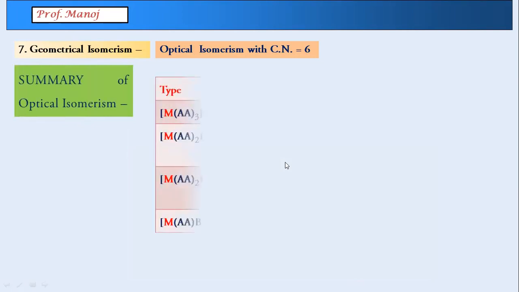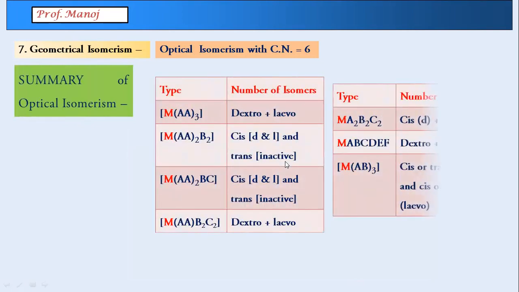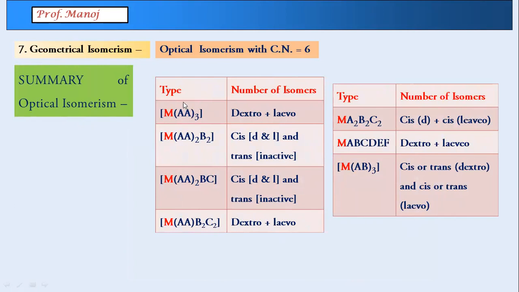Last, we go for the summary of isomerism in optical. We have done MAA3, AA2B2, AA2BC, and this one. Remaining types we have not done. They are only in the table, not given in the book.